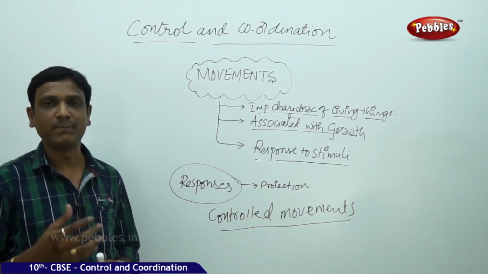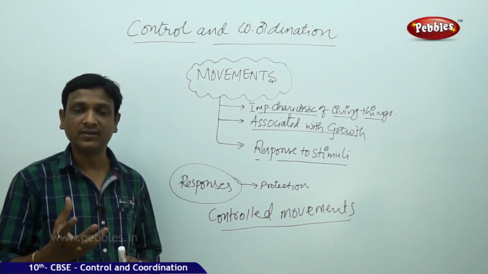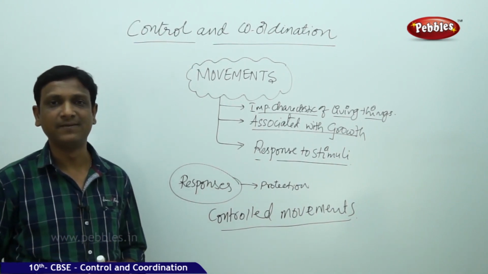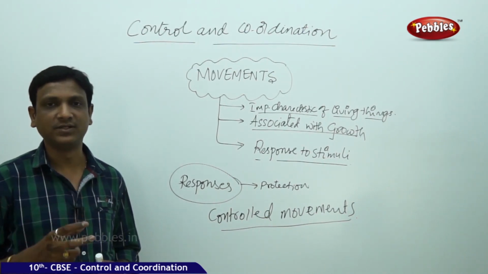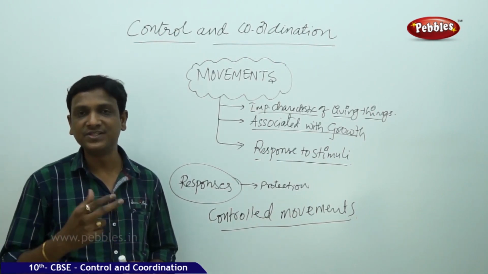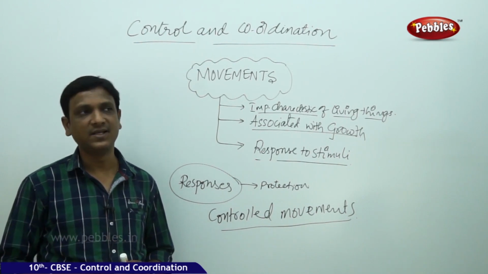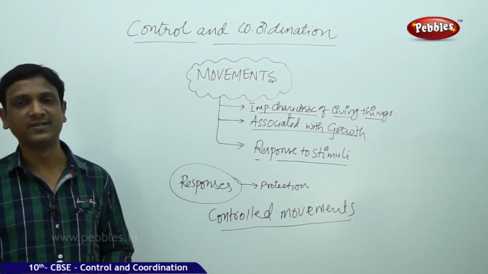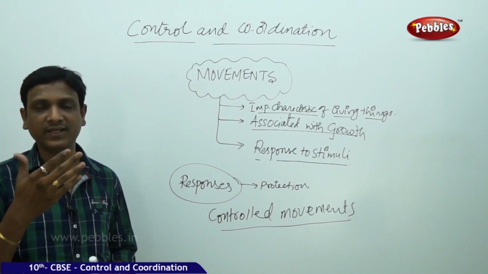But if your pet dog sees you with a bunch of biscuits in your hand, then immediately it wags its tail. Right? So this is a kind of response. You see the movement in that wagging of the tail. So this movement is a controlled movement, whereas if you see a flag, it is not a controlled movement. It is uncontrolled. The flag pole has not got any control over the flag.